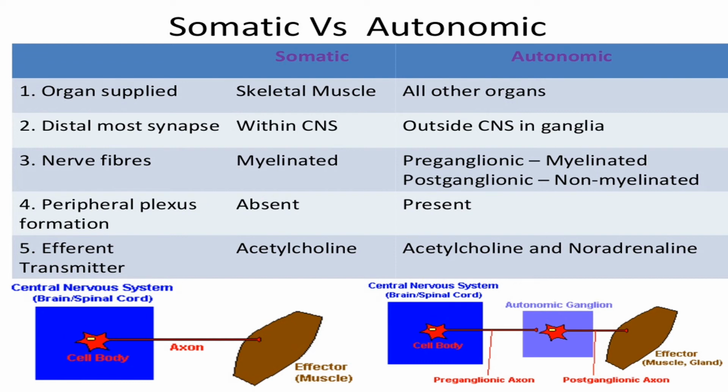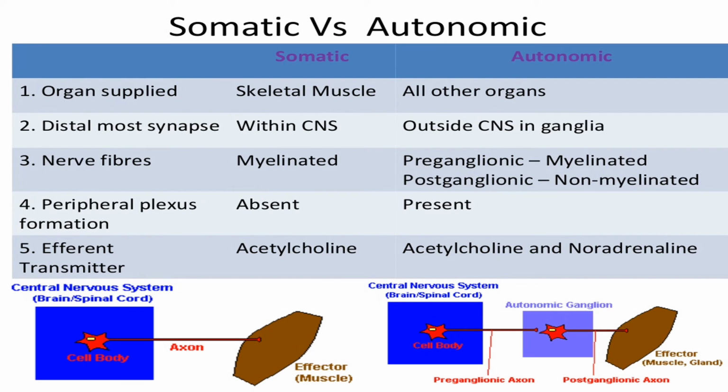So for the organs supplied, here we have skeletal muscle for somatic and all other organs for autonomic. With regards to the distal most of the synapse, our somatic is within the central nervous system, while our autonomic is mostly outside the CNS.